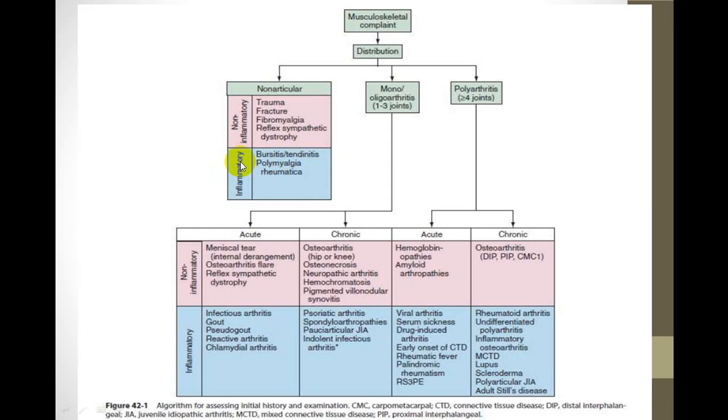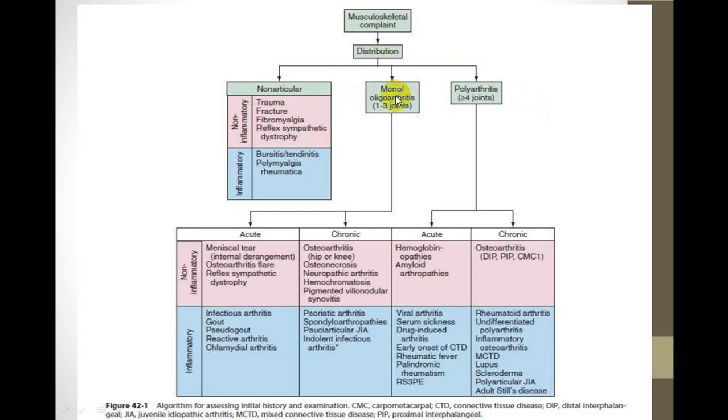This can be bacterial, viral. And there is one condition called polymyalgia rheumatica. So this is an inflammatory condition. While non-inflammatory conditions are because of trauma, fracture, fibromyalgia, and reflex sympathetic dystrophy. So these are non-articular conditions, which do not involve the joint. This is extra-articular or non-articular, and this should be differentiated from the articular variety. By clinical examination, you will be able to identify whether it is non-articular or articular. We'll be dealing with the differences between the two as we come across.